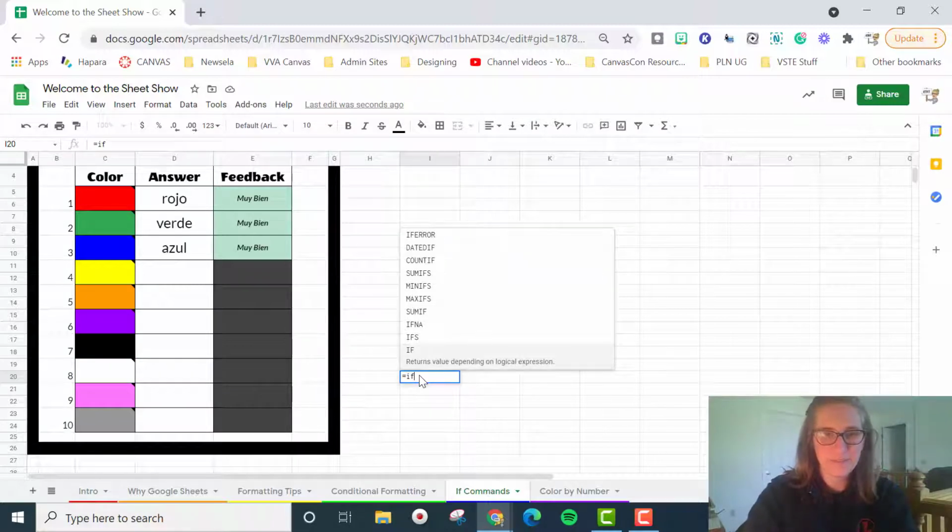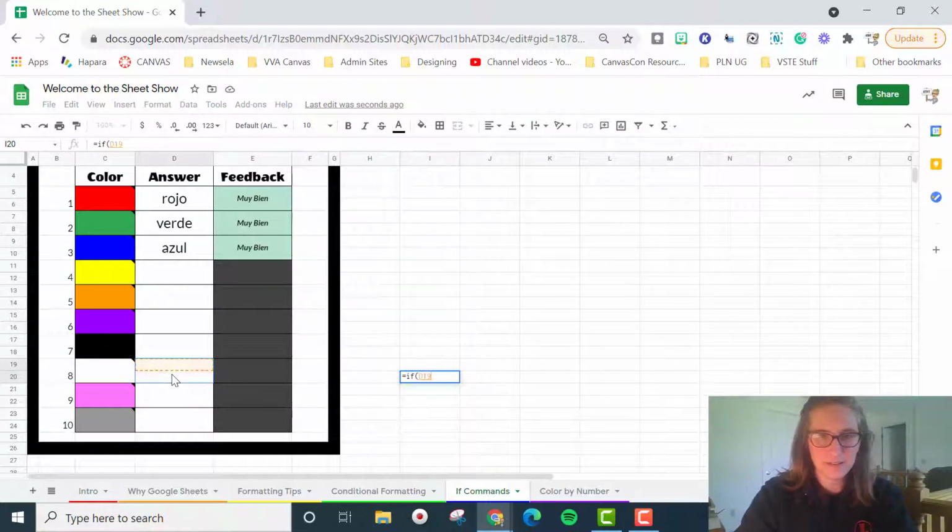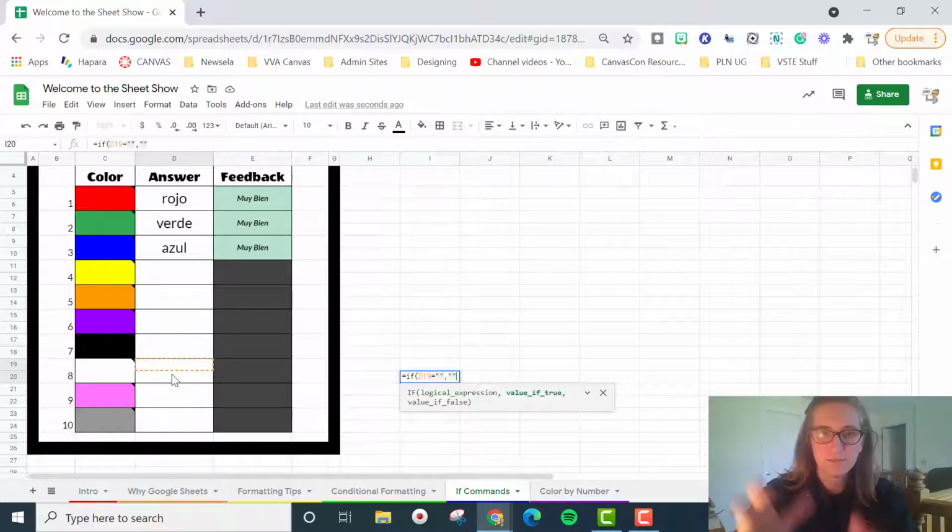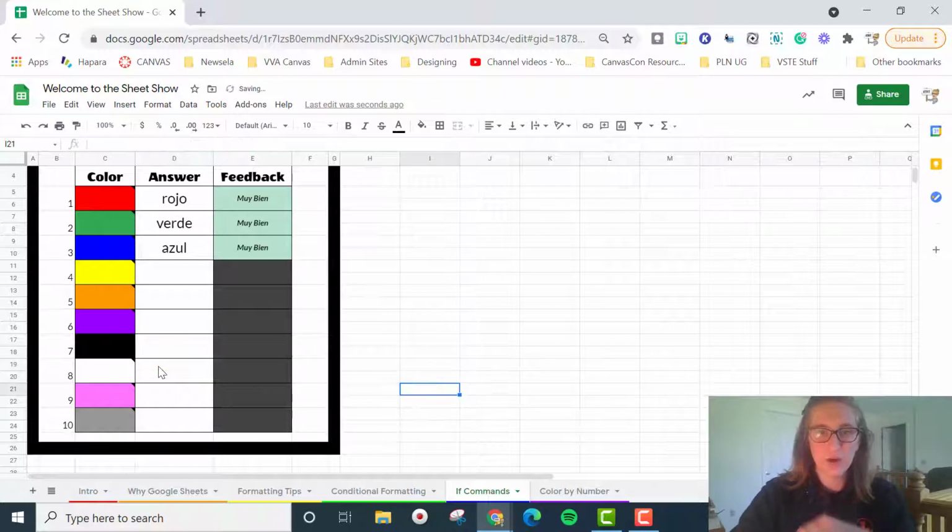So I want to say if this cell is blank, keep it blank, but if this cell says blanco, we want this totally random column to say yes, and if not, we want this totally random column to say no.